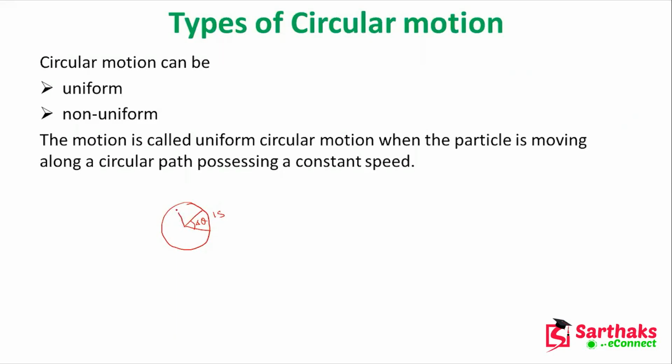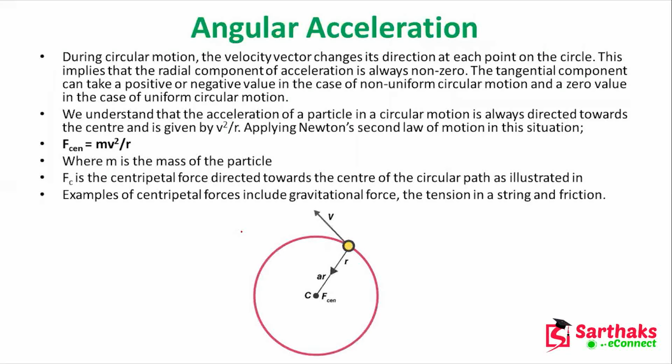Again, for the next 1 second, it will cover the same del theta amount. So that is the uniform circular motion. One particle is moving along a circular path possessing a constant speed. And the non-uniform one will not maintain any constant speed.